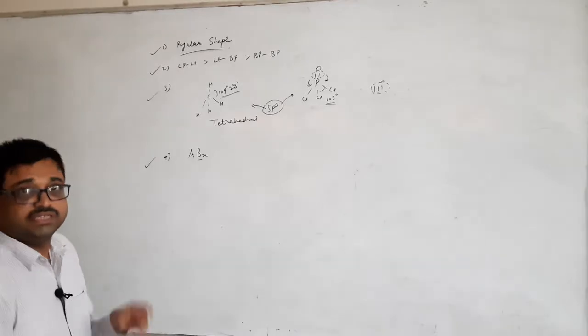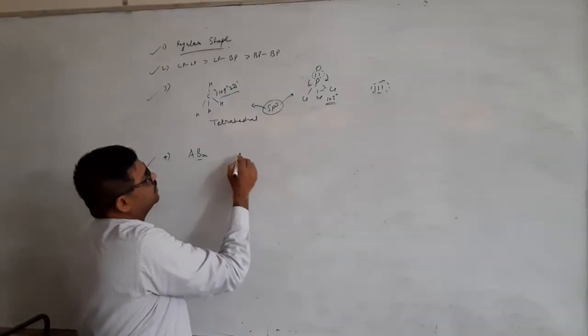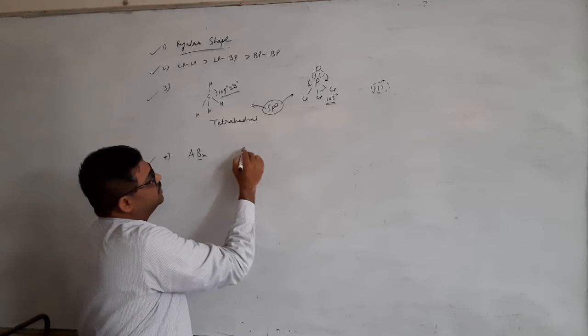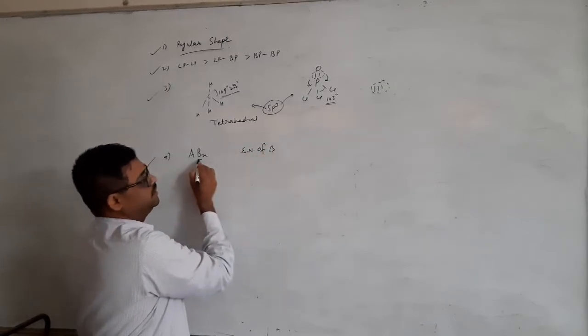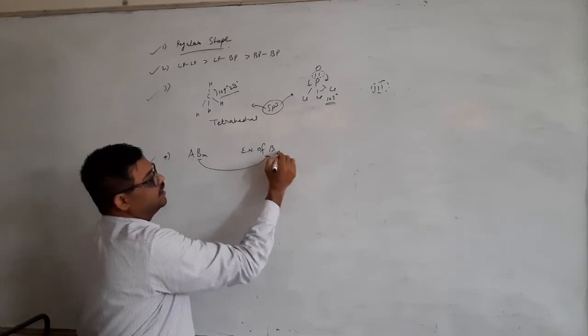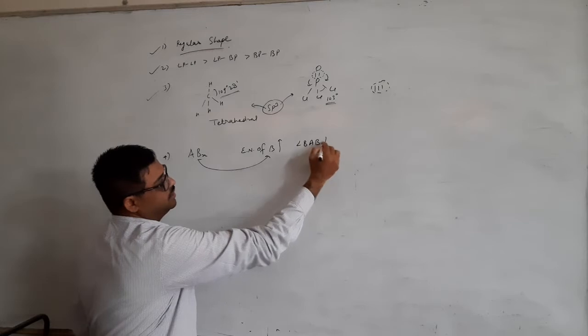Ammonia is the exception, you remember it. So what happens? If the electronegativity of element B is high, then angle BAB will be reduced.